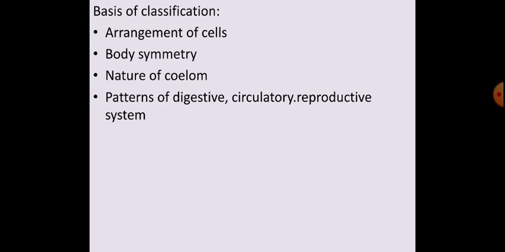In the animal kingdom, organisms are classified based on arrangement of cells, body symmetry, nature of coelom, patterns of digestive system, circulatory system and reproductive system. Before we start studying the phyla and the different animals included in them, we should study the basis of classification. Out of these, the first one is arrangement of cells.